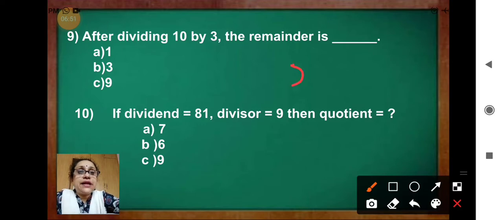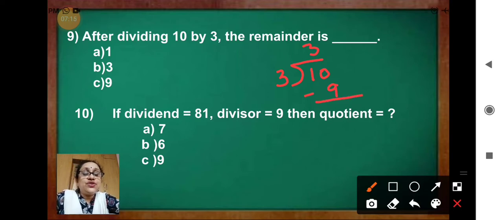Make the box like this. Write 10 here. Divide by 3. Now say the tables of 3. 3 ones are 3. 3 twos are 6. 3 threes are 9. 3 fours are 12. So, we will take 3 threes are 9. And then give the minus sign. And do the subtraction. 10 minus 9 is 1. Okay. So, the remainder is 1. All have got the correct answer?